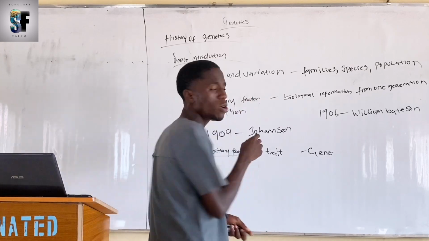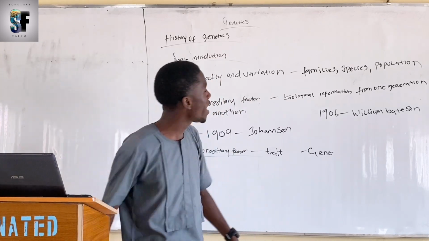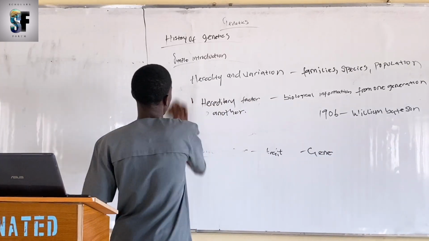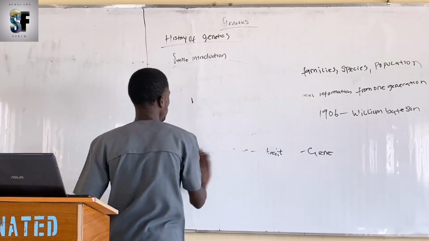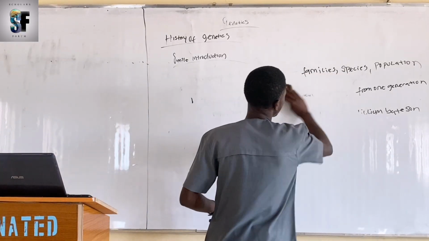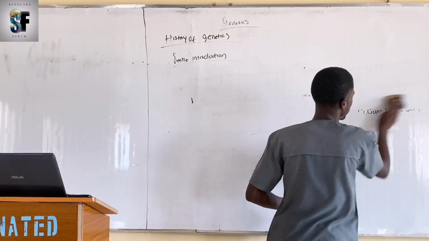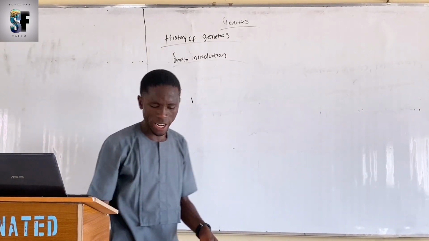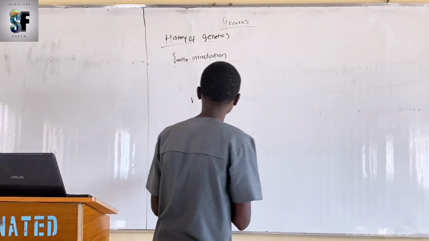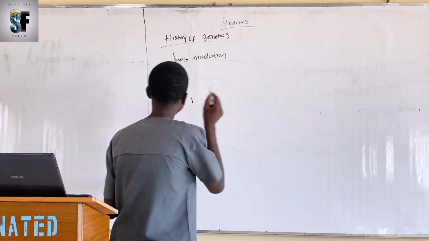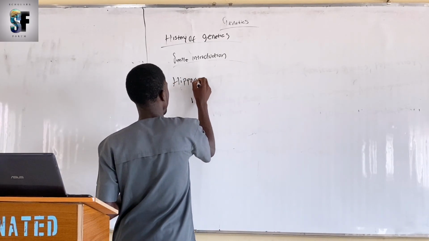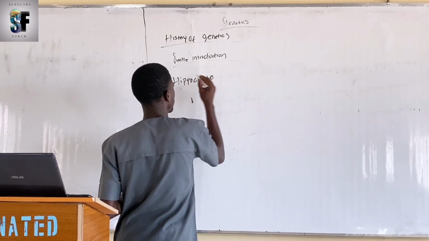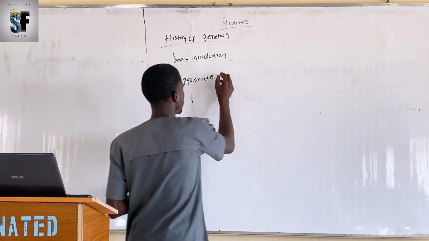Some of the earliest history of heredity. Number one, we have the Hippocrates theory.